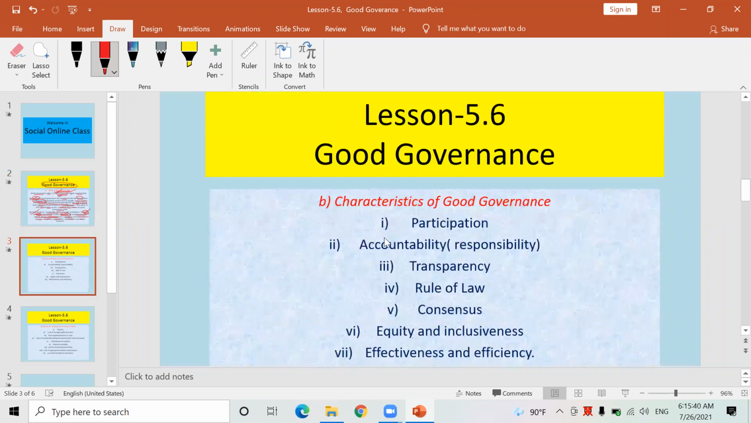Now I have arrived at the next slide. Look here. Still, we are discussing good governance. It is the major topic. Now, there is a subtopic. Look here, characteristics of good governance. Yes, it means features of good governance. What are the features or characteristics of good governance? Look here. The first characteristic of good governance is participation.